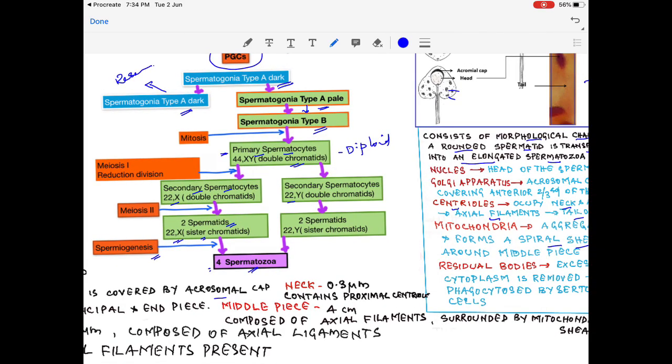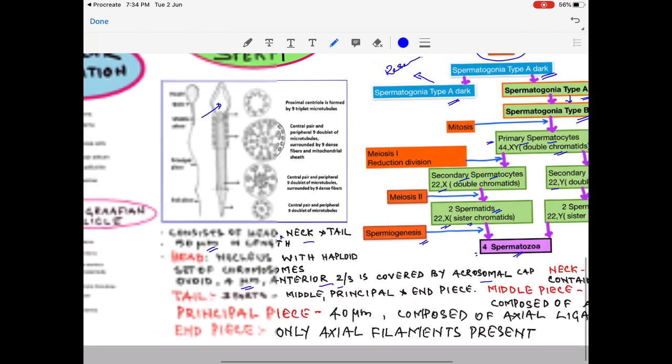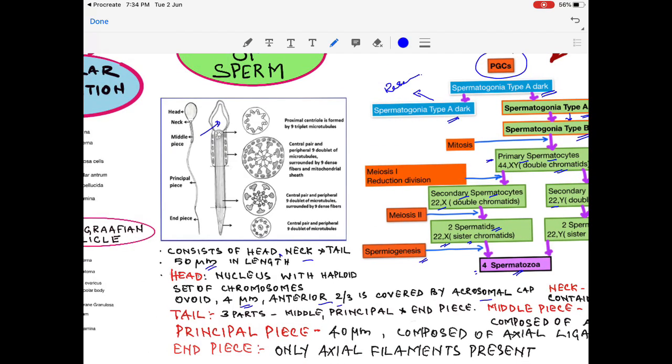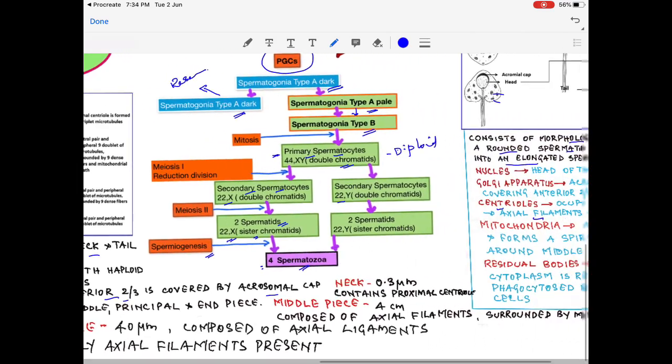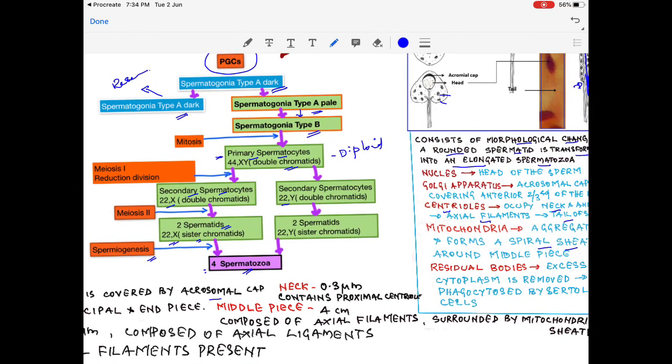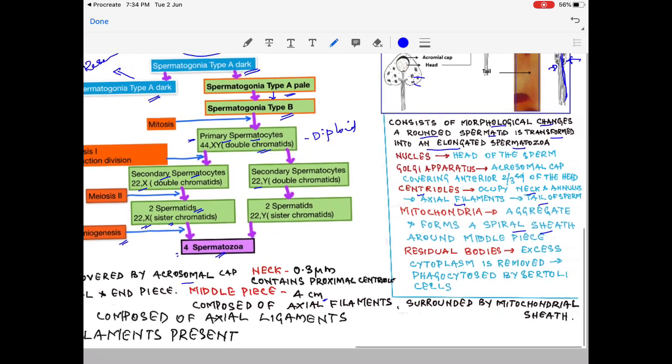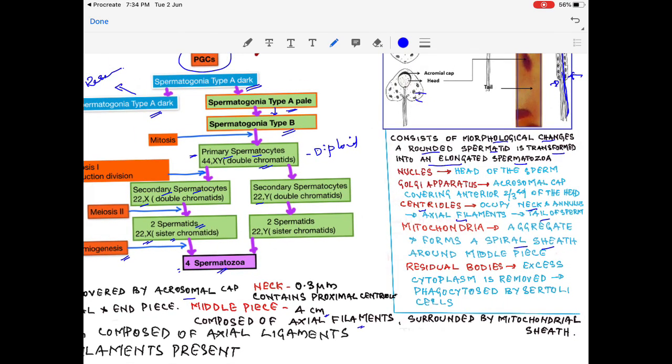Now the tail part is divided into 3 pieces: the principal piece, middle piece and the end piece. Now the middle piece, that is the proximal part, is about 4 micrometers, and it is composed of axial filaments in the center, surrounded by a mitochondrial sheath.